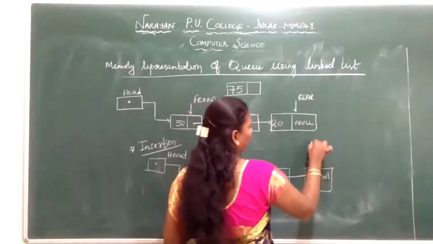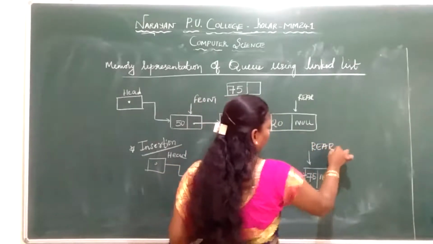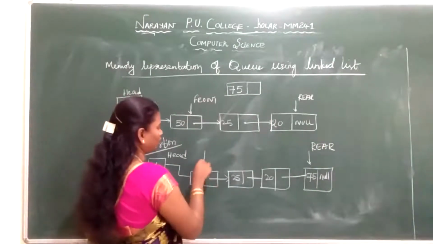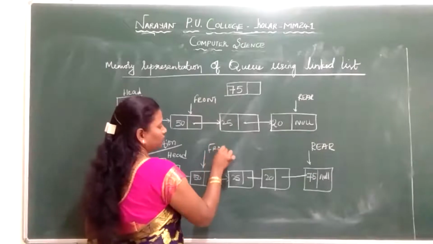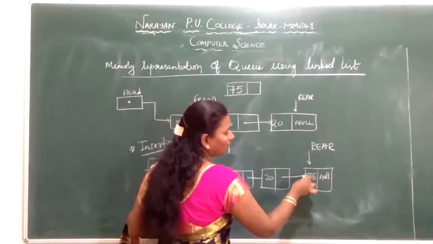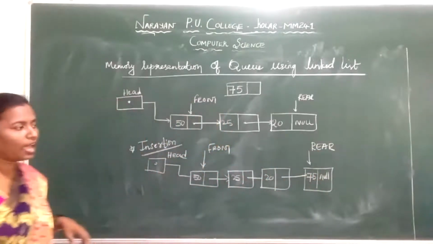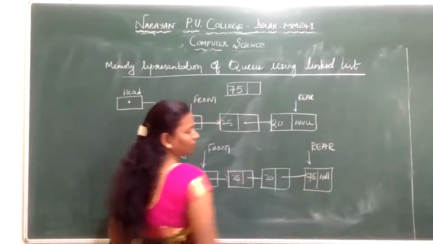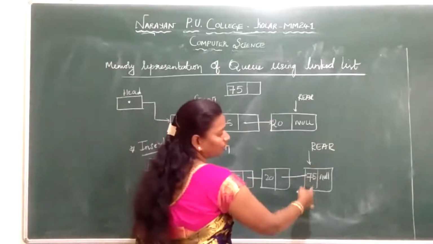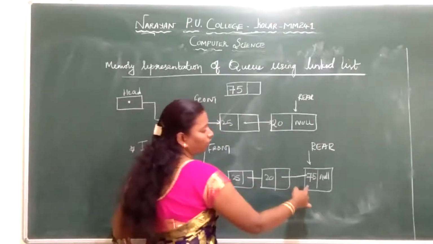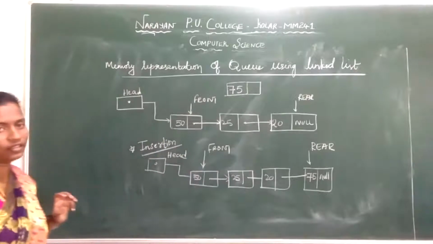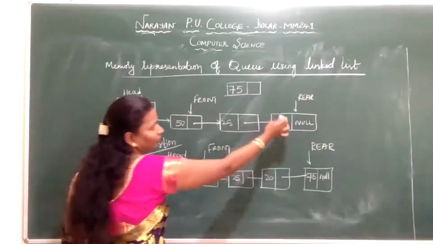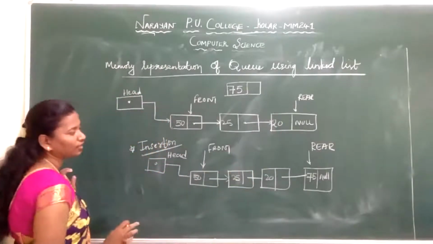Now this is your rear end. By using the rear end, I inserted. Now this is your front. By using your rear, I added a new item called 75. I removed the null part from 20 and linked this node to the next node, that is 75. Now your rear is pointing here, and 20 is pointing to the address of the next node. This is about insertion: I added an element at the rear end, the element being 75.